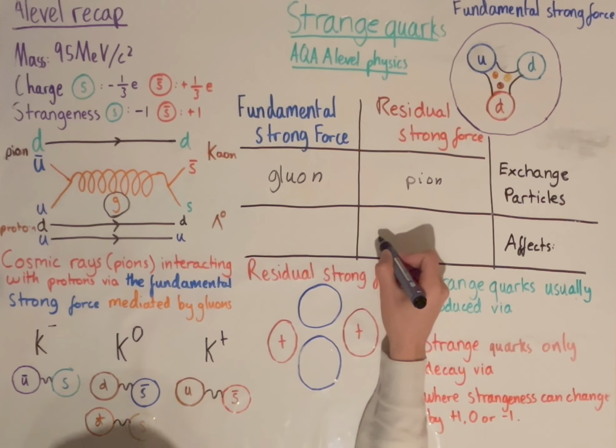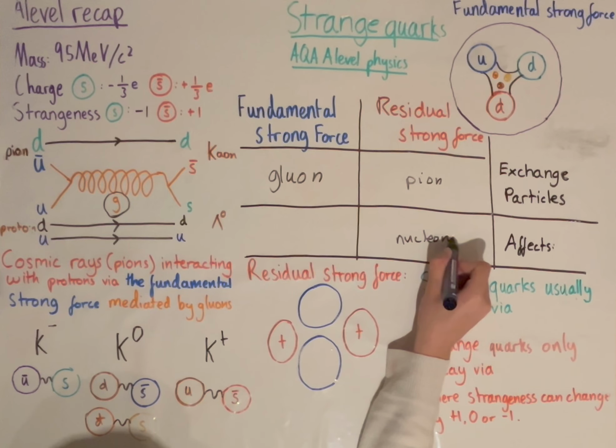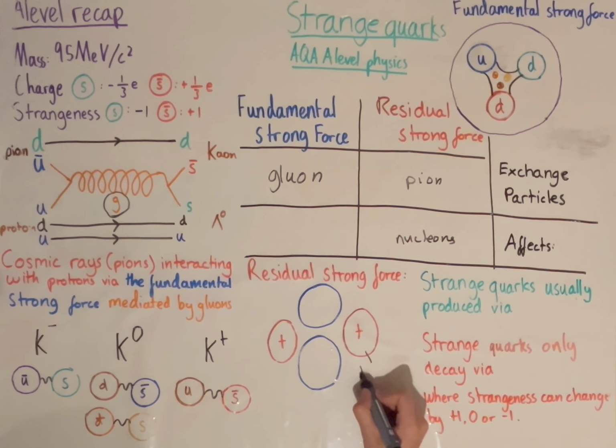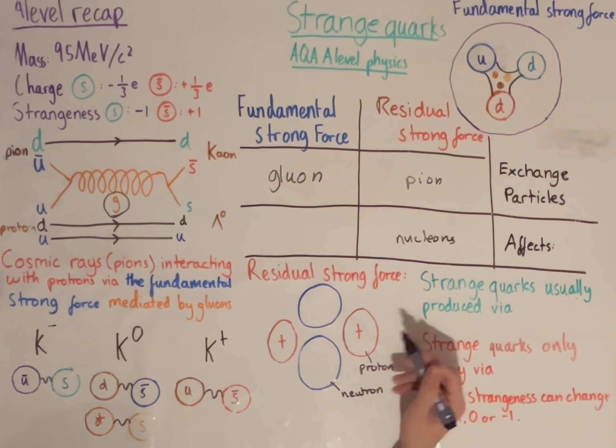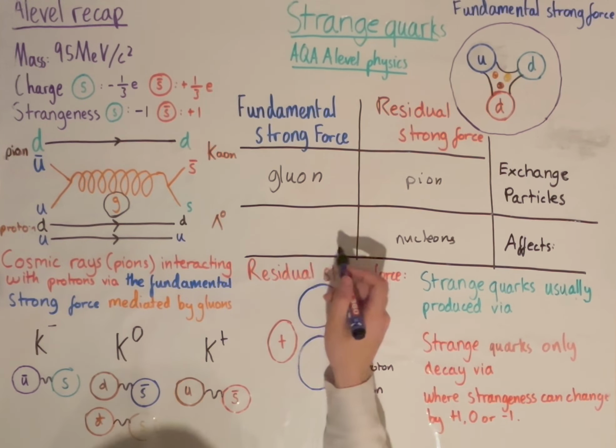This affects nucleons. This is going to be our proton, and this is going to be our neutron. So these are the particles which the residual strong force affects, and the fundamental strong force affects quarks.